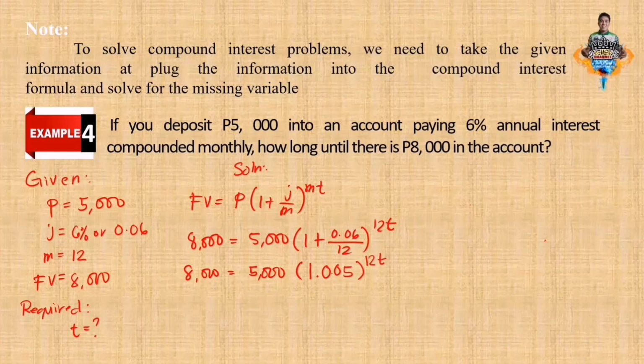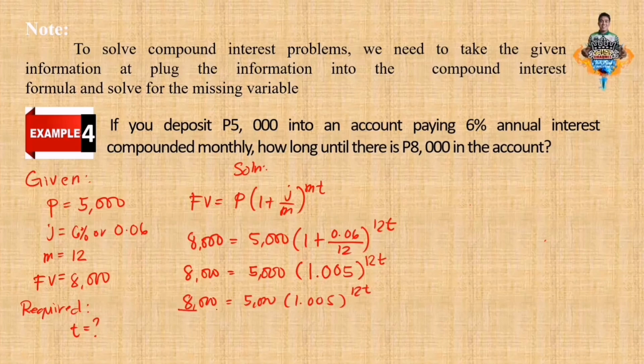Now again, if ever there are lots of decimals here, please let us agree that after the decimal, we're going to include 8 digits. Okay, so let's continue. Now, we're very concerned with the time, so we're going to remove this 5,000. Simply, we write it 8,000, 5,000, 1.005, 12 to the power of t.